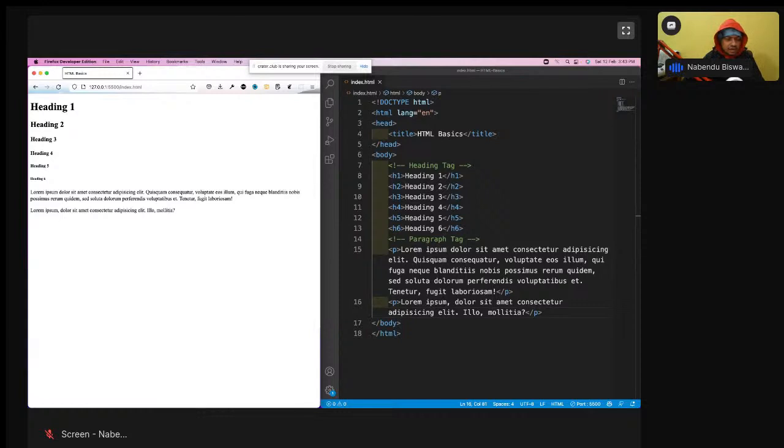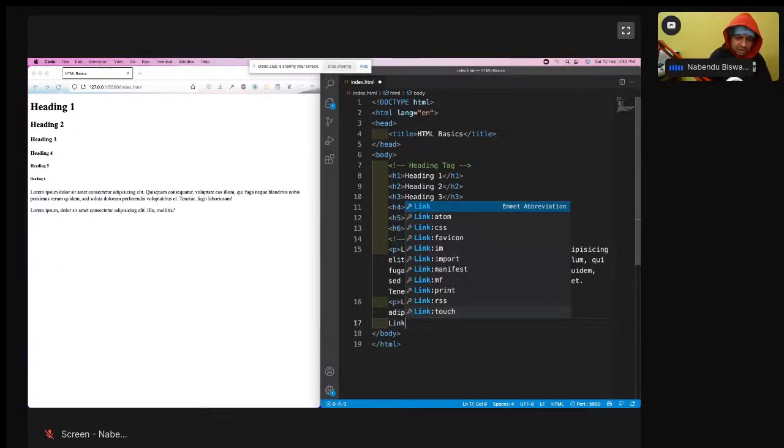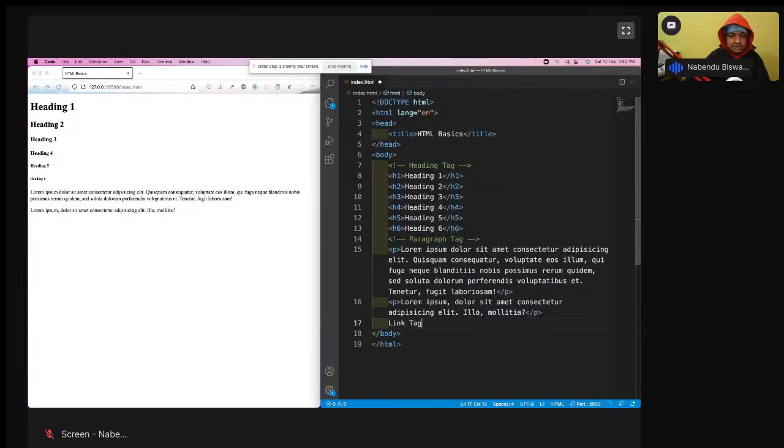The first inline tag which we are going to learn is the link tag. It is also known as the anchor tag. These are the tags which you have seen on all websites. On all websites, there are some links. You click on the link, you go to some website. So let us do that. So A, the name is A, and this href is there.